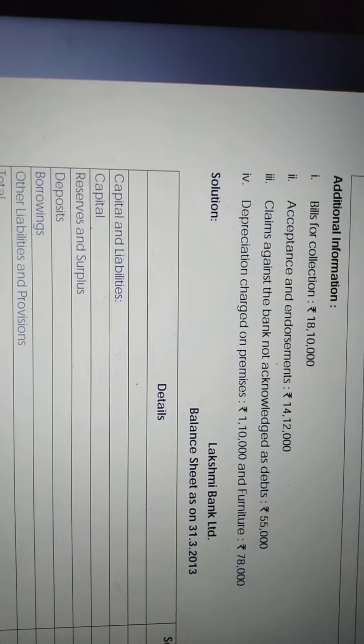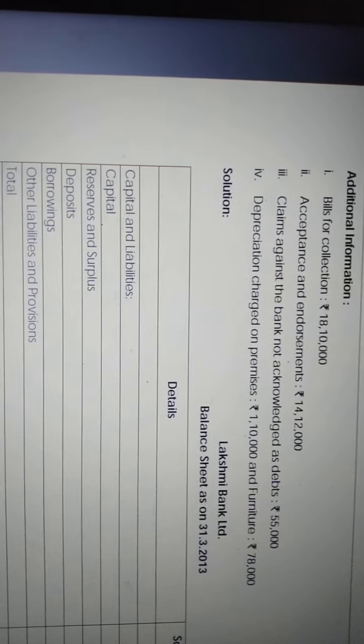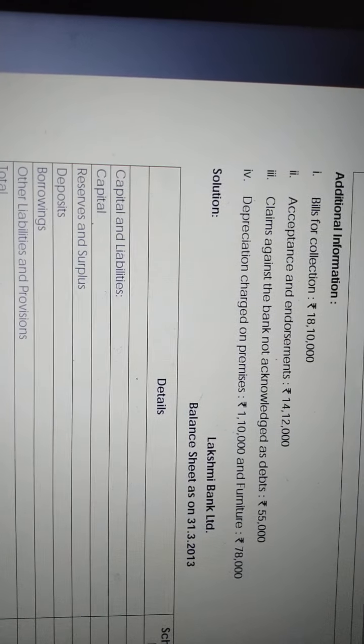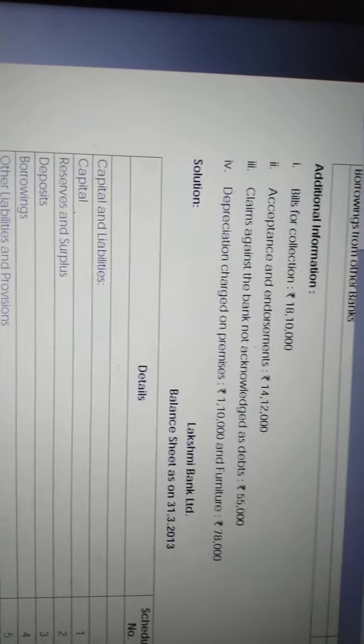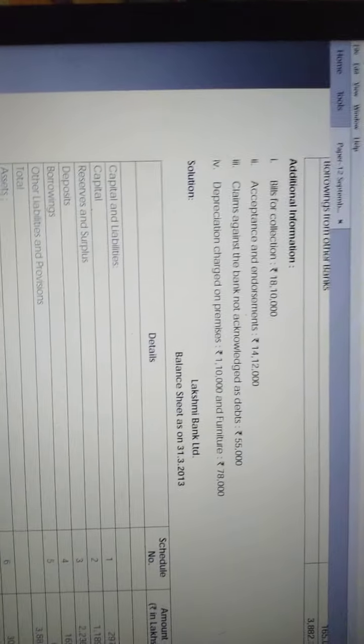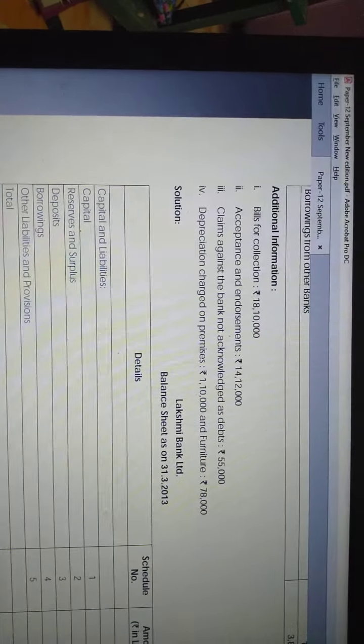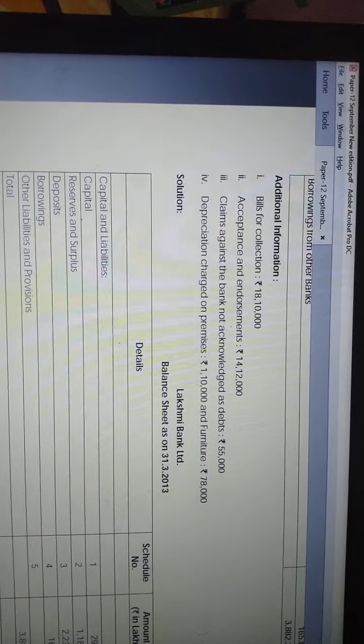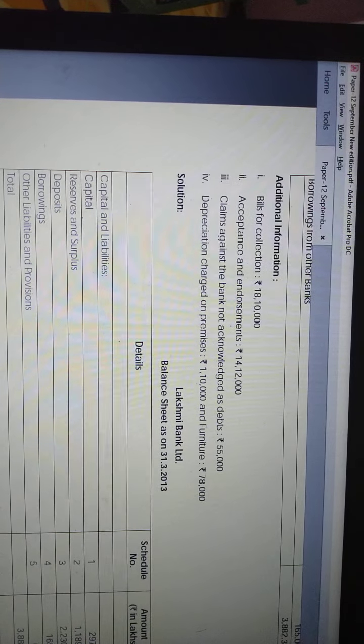So this 14,12,000 is also presented under the contingent liability out of the balance sheet. Schedule number 12, we have to present under schedule number 12. So what is the next item? Claims against the bank not acknowledged as debts, 55,000. What is the meaning of claims against the bank not acknowledged as debts?